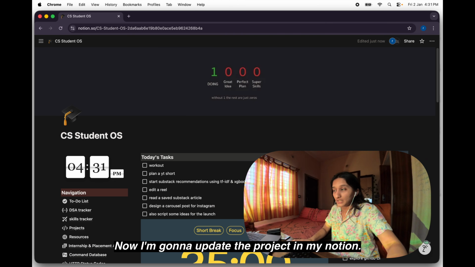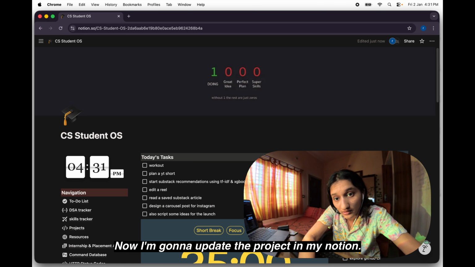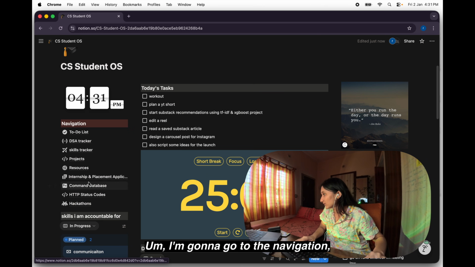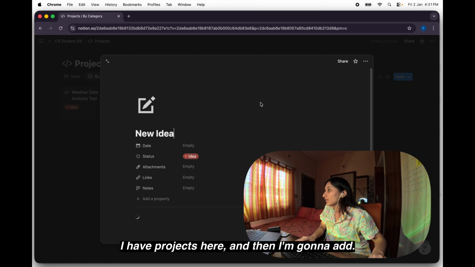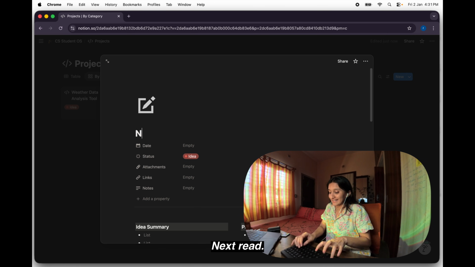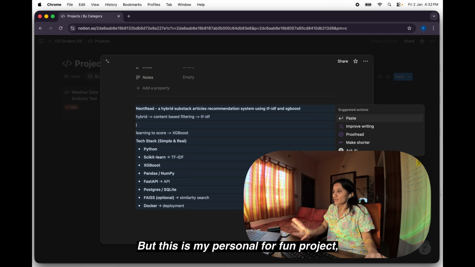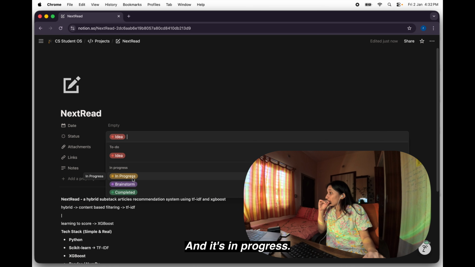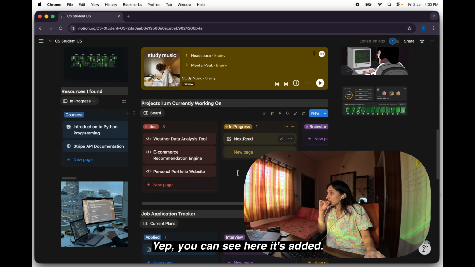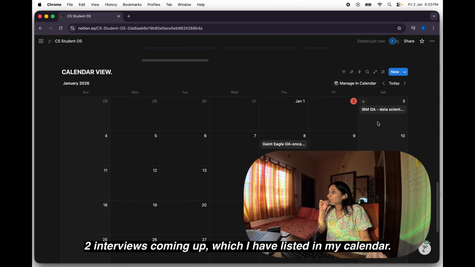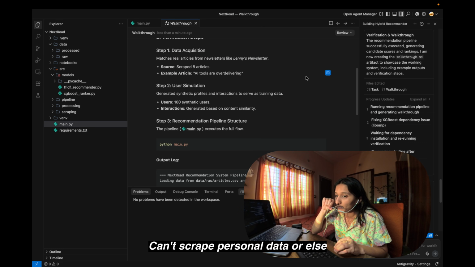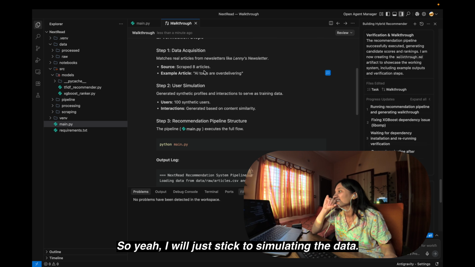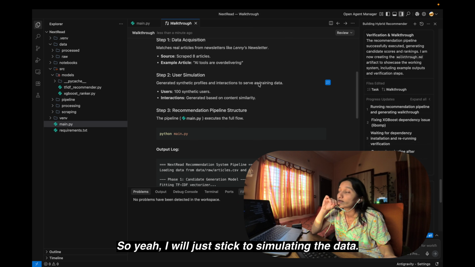Now I'm gonna update the project in my Notion. So yeah, let's do that. I'm gonna go to the navigation. I have projects here, and then I'm gonna add Next Read. So this is my personal for-fun project, so I don't want to list all of them, and it's in progress. Yup, you can see here it's added. 2 interviews coming up, which I have listed in my calendar. Can't scrape personal data, or else my IP address will be blocked, which I don't want to happen. So yeah, I just stick with simulating the data.